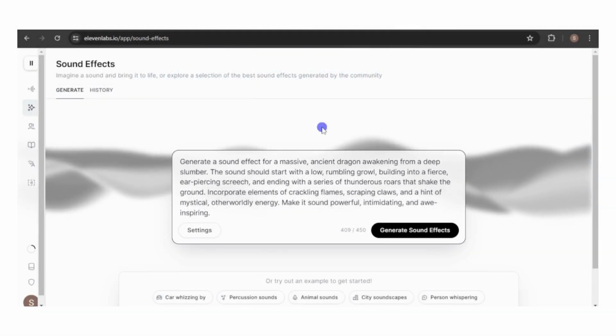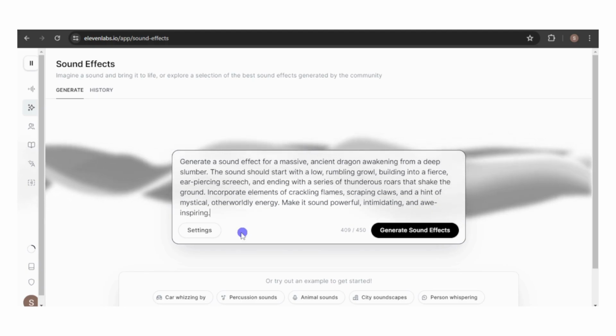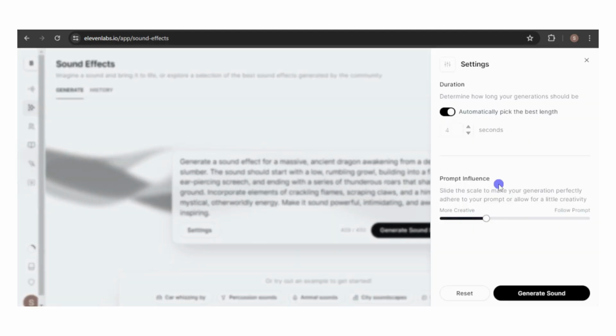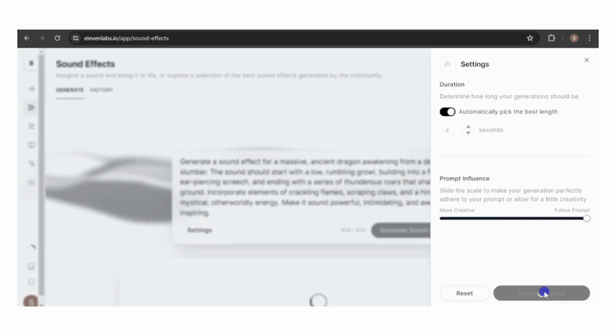I decided to use the prompt as is and see what would be generated. I also maxed out the prompt influence setting because I wanted to see just how closely the generator would adhere to the prompt.